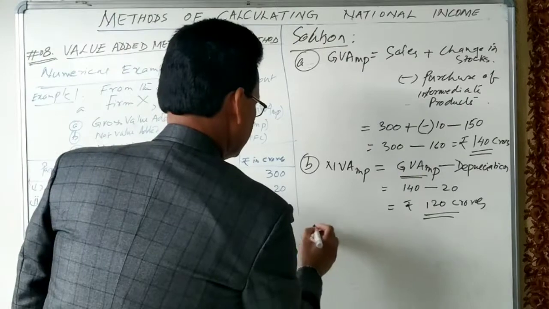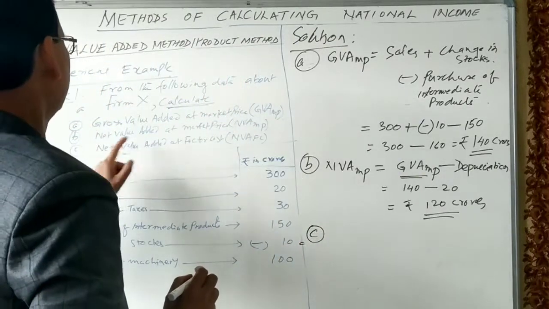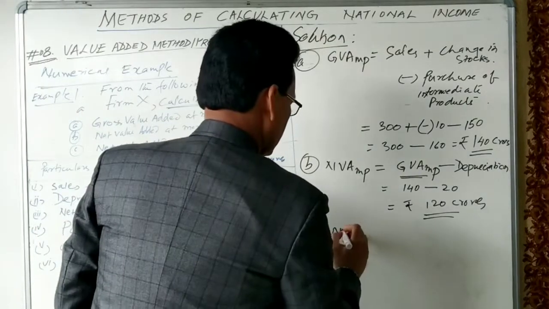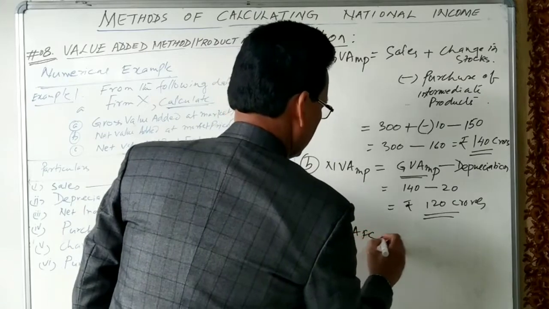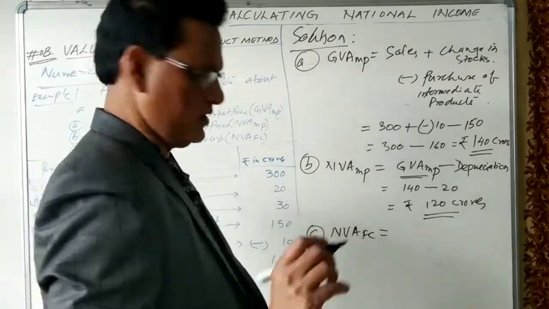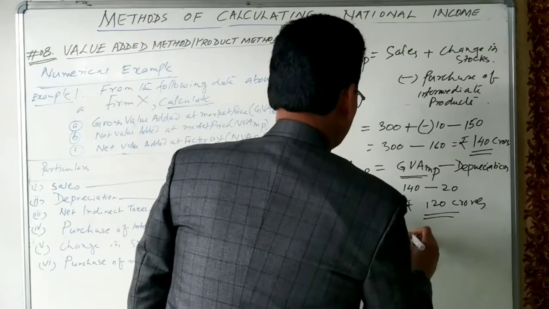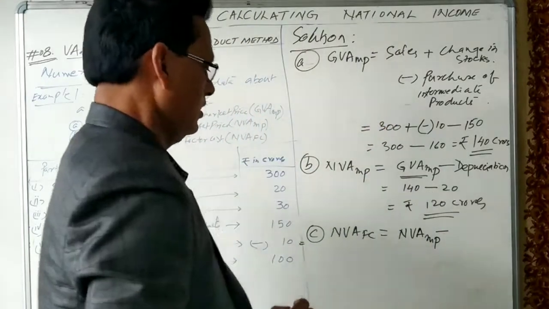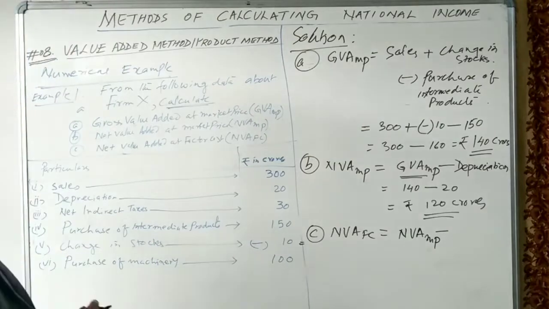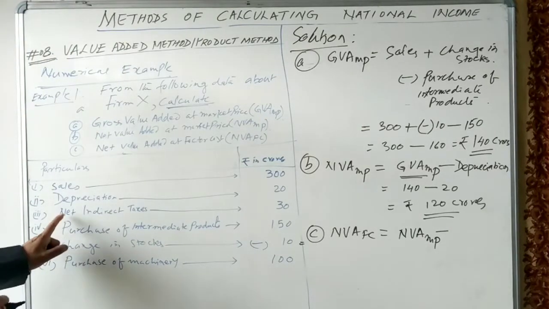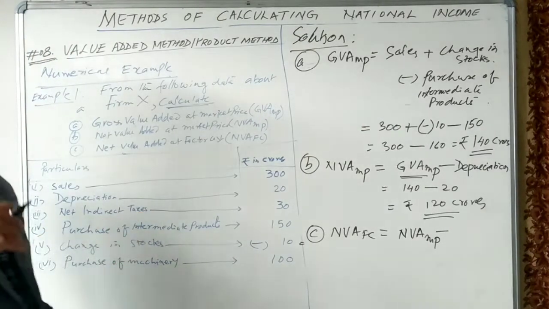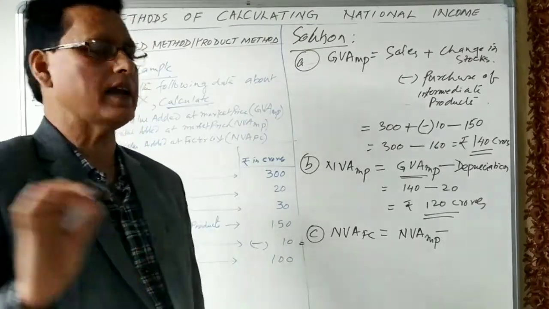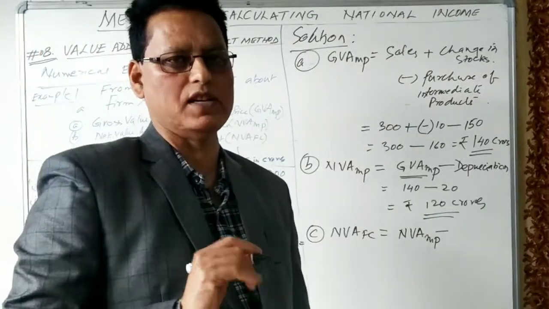And number C is given, to calculate net value added at factor cost. Net value added at factor cost is equal to net value added at market price minus net indirect taxes. Let us see whether net indirect taxes are given or not. Net indirect taxes are given. Sometimes net indirect taxes are not given directly; indirect taxes and subsidies are given.